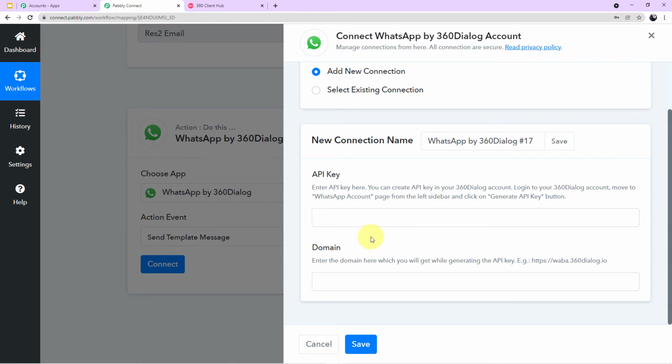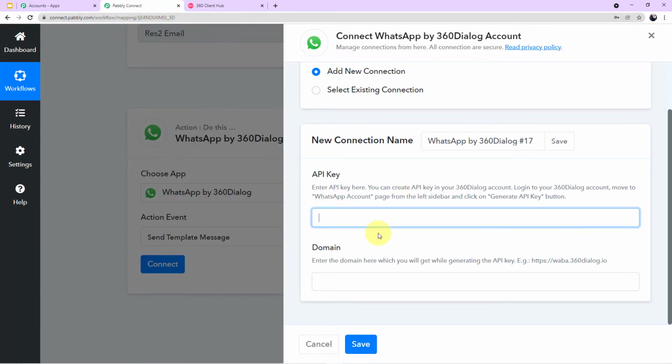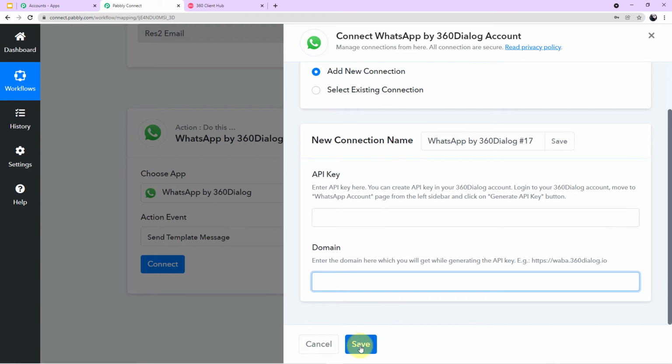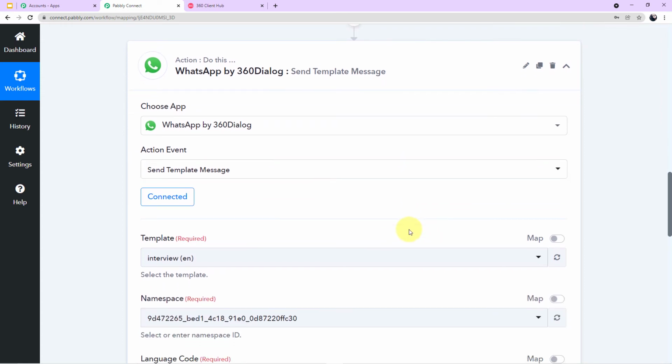Now because of some security reason, I cannot show you this process, but I can tell you what you have to do. It's a very simple process. All you have to do is click on generate API key. As soon as your API key and the domain are generated, copy them both, come to Pabbly Connect and paste them here accordingly. Click on save and you will be automatically authorized back to your workflow. So guys, let me complete this process and we will directly meet in our workflow. So as you can see, I've been successfully authorized back to my workflow. It was a very simple process.